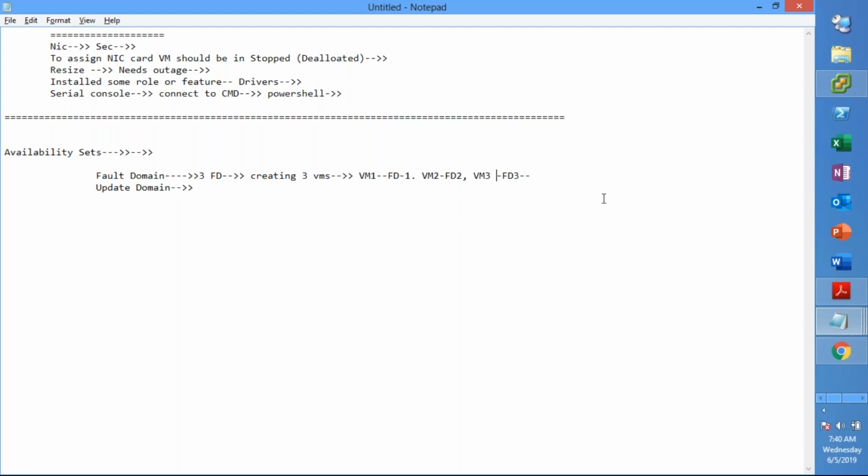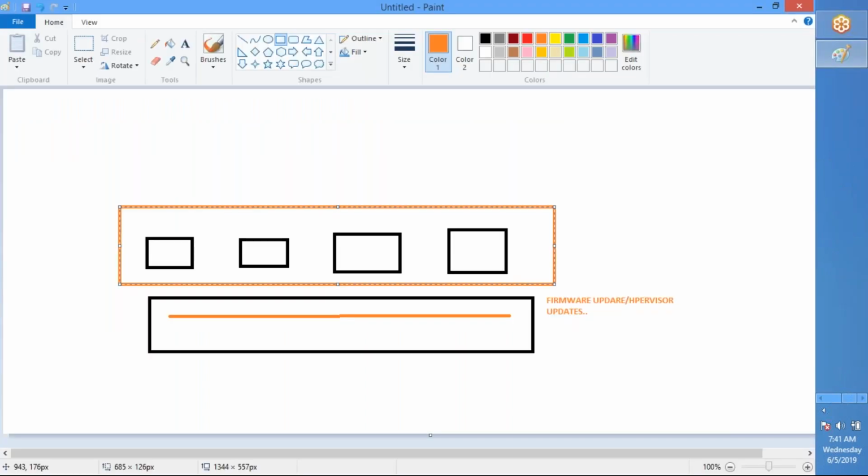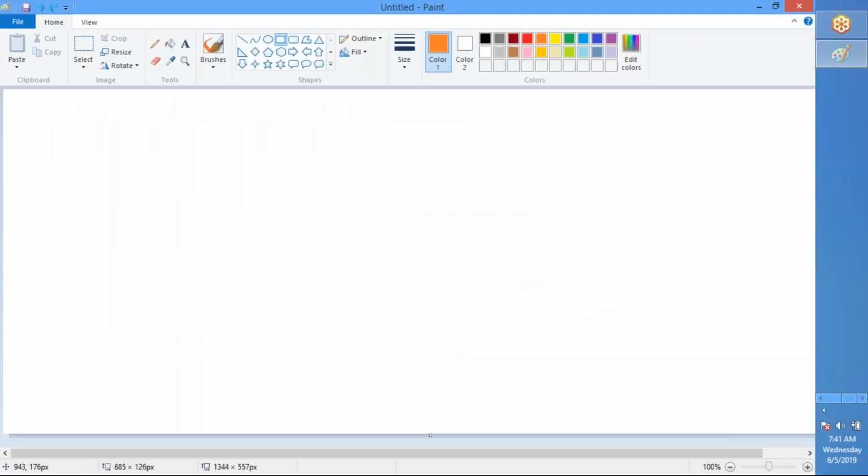So what we need to understand is that the fault domain is a logical construct related to your hardware layer. Based on the number of fault domains you create, that many layers of hardware can be divided. Let us quickly show that in a diagram so that it will be easy for us to understand. Now let us say I created 3 fault domains.